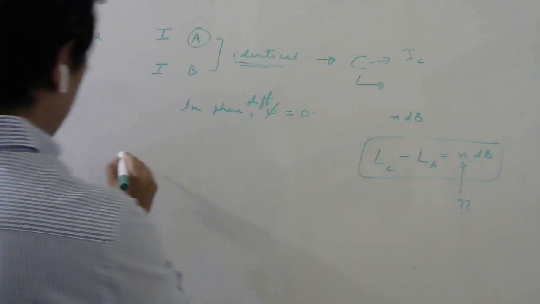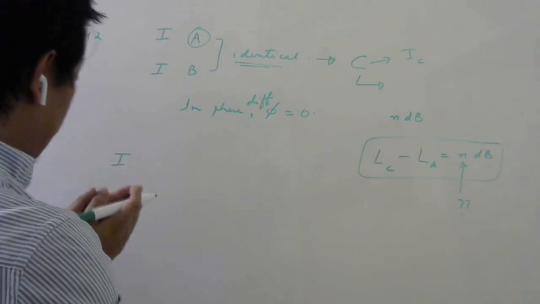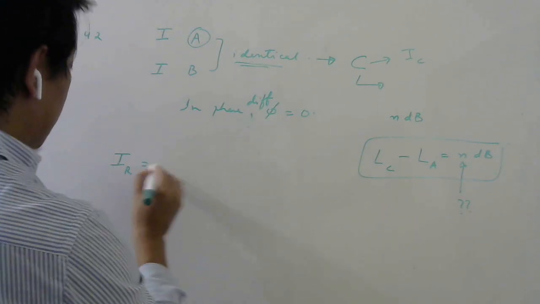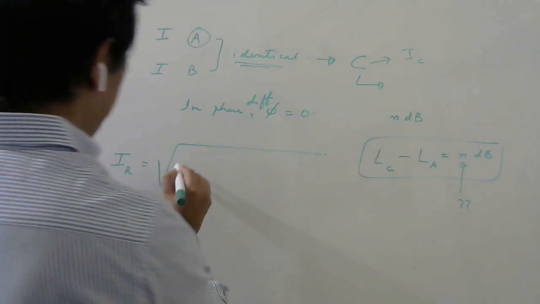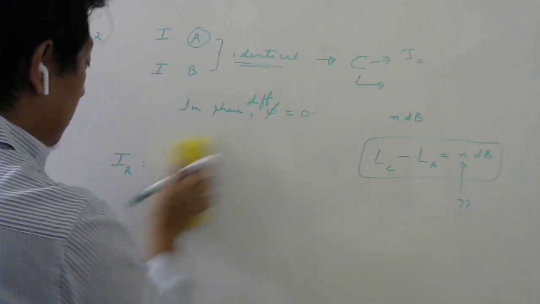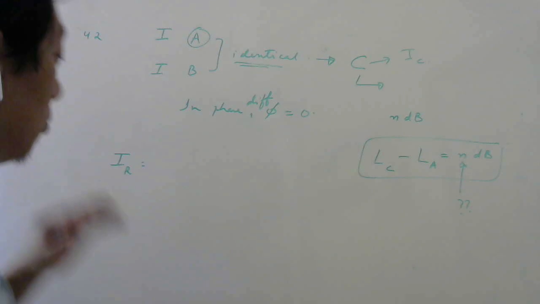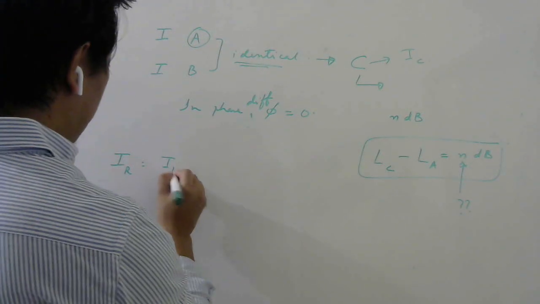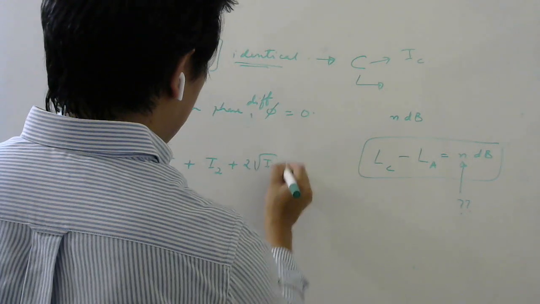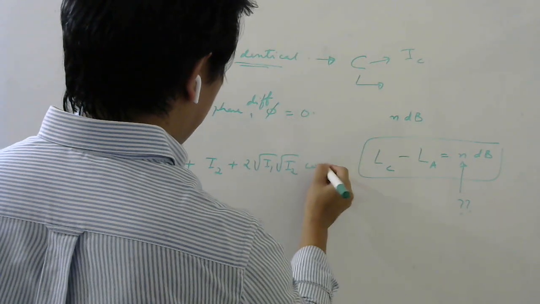There I have told that when two waves interfere with a phase difference of phi, the resultant amplitude has a root over, and for resultant intensity it was I1 plus I2 plus 2 root I1 root I2 cos phi.